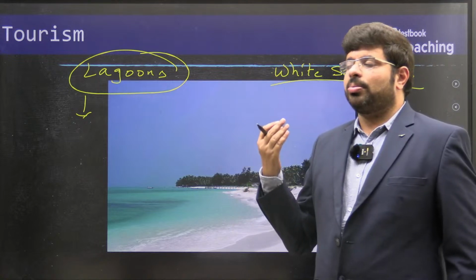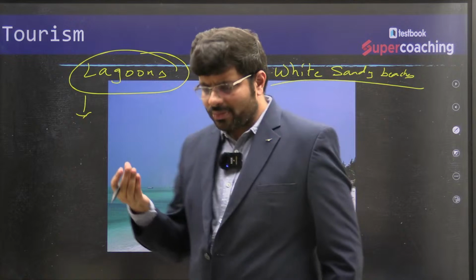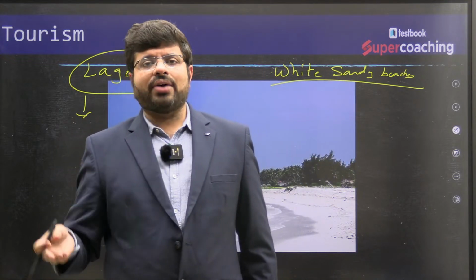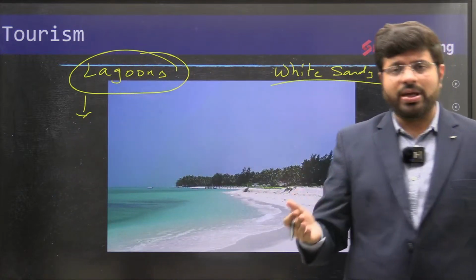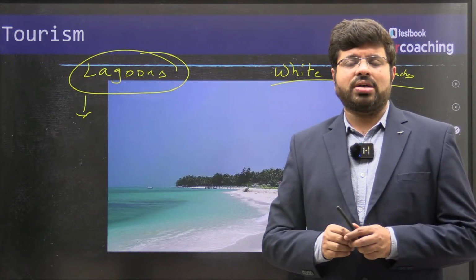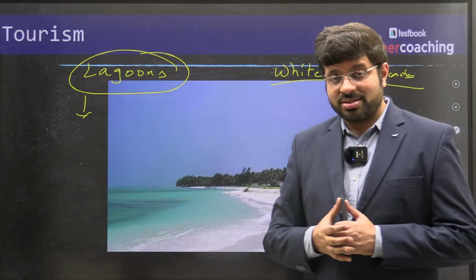You can talk about the lagoons on the east coast. Along the eastern coast, we have the centers of missile launch pads, and we also have Sriharikota, the launch pad of our satellites, right?